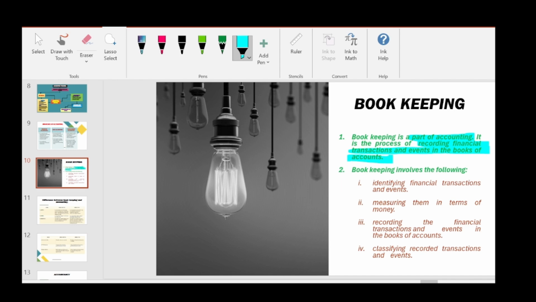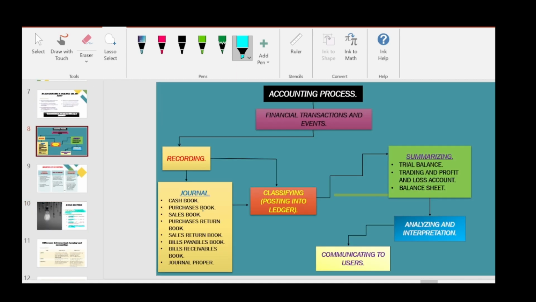So, bookkeeping involves the following: identifying the financial transactions and events, measuring them in terms of money, recording the financial transactions and events in the books of accounts, and classifying the recorded transactions and events. Guys, here we have read the accounting process, where we had seven steps: identification, measurement, recording, classifying, summarizing, analyzing, and communicating the financial statements to the users.